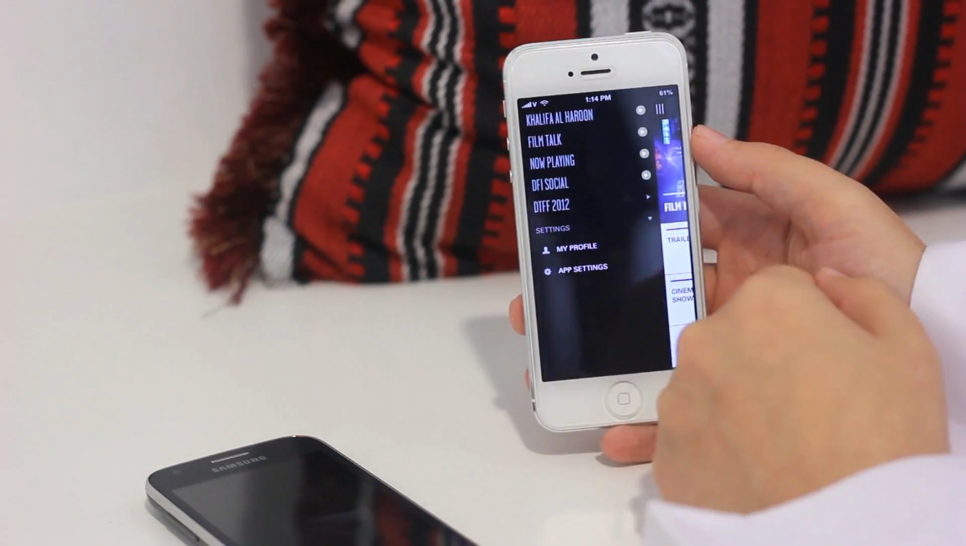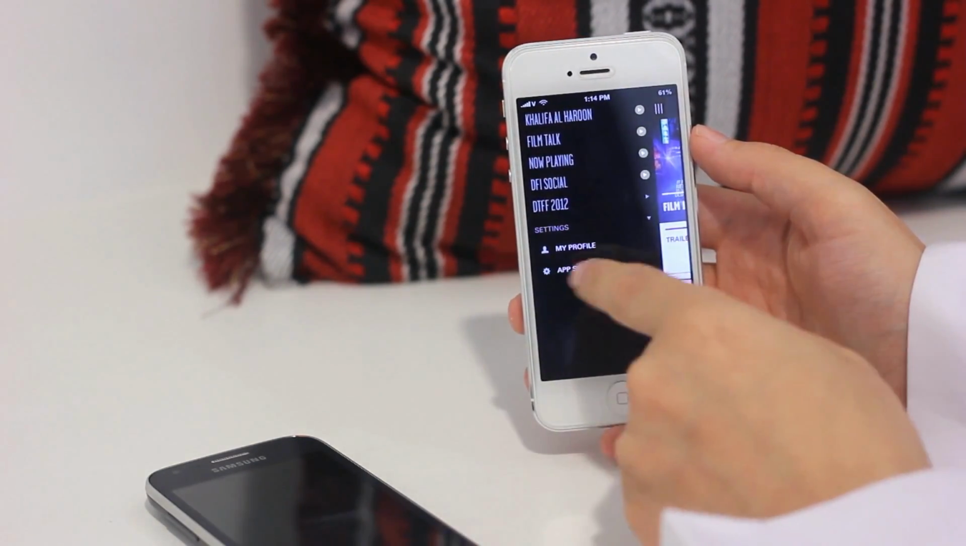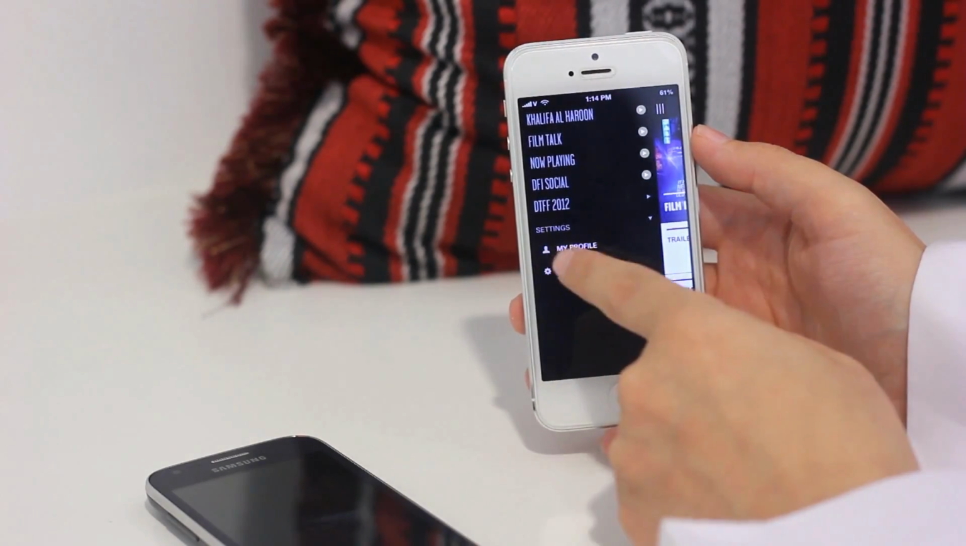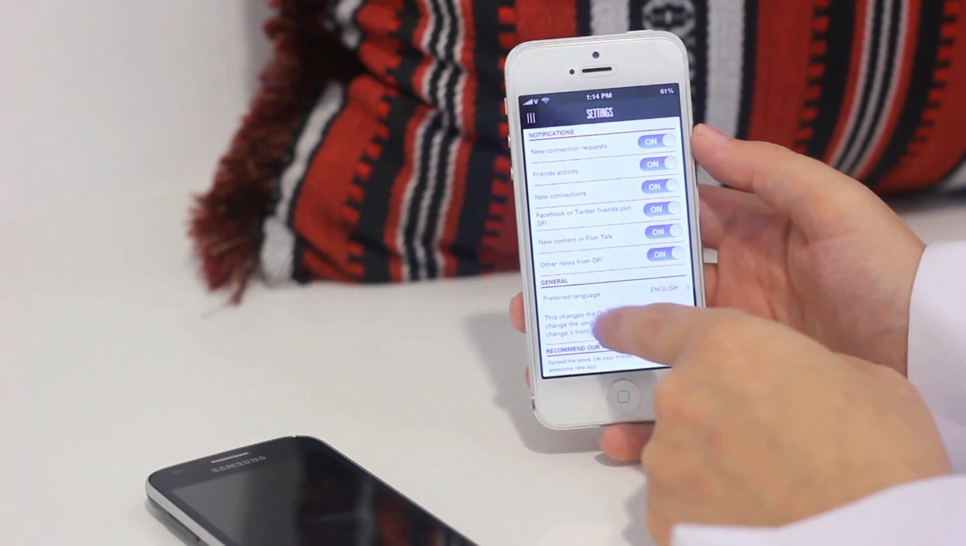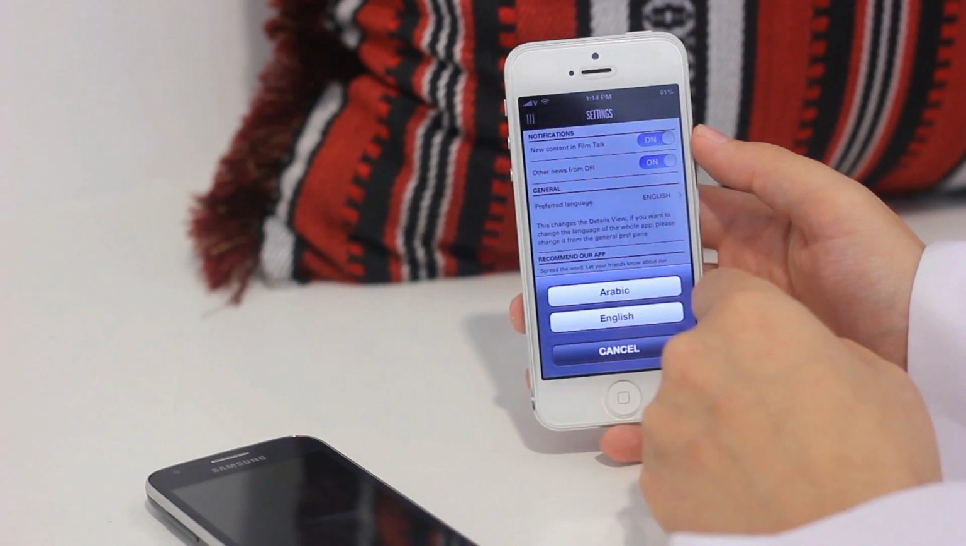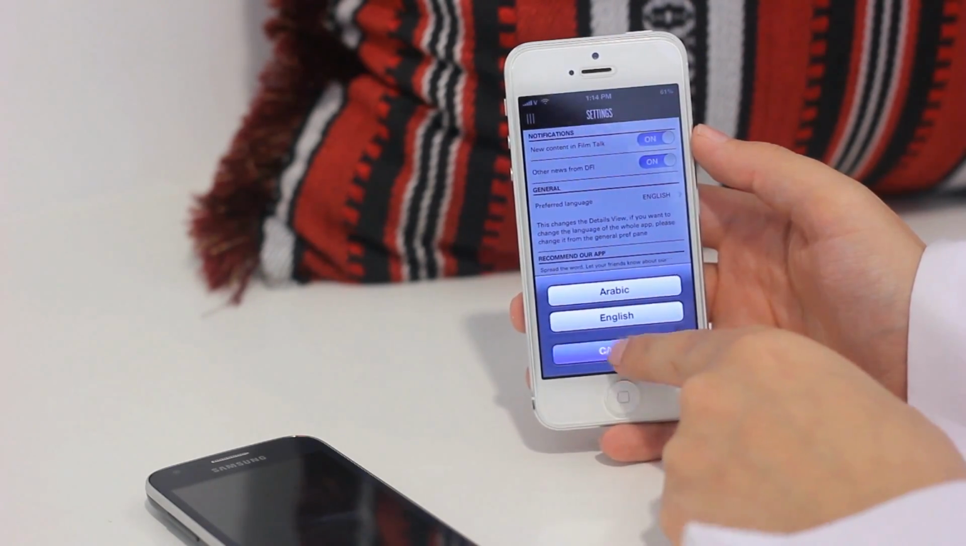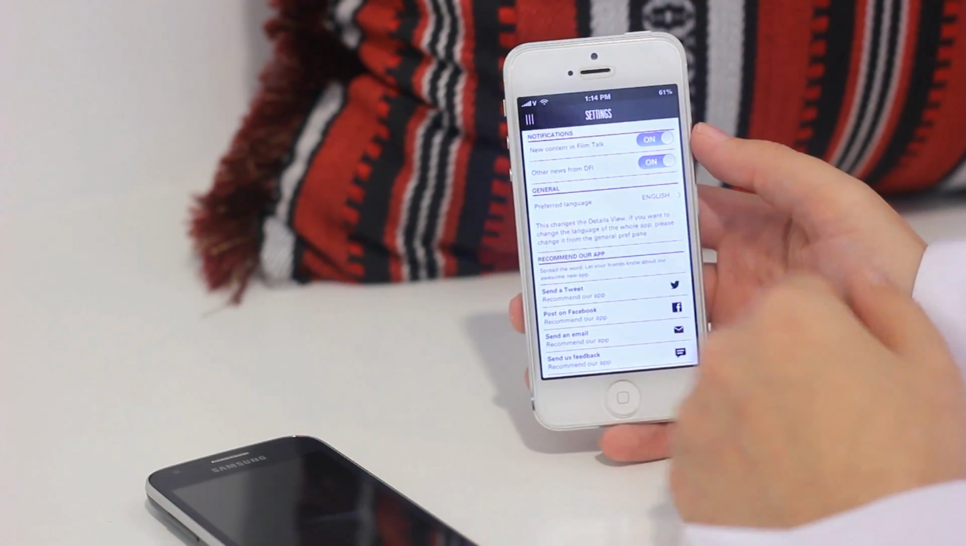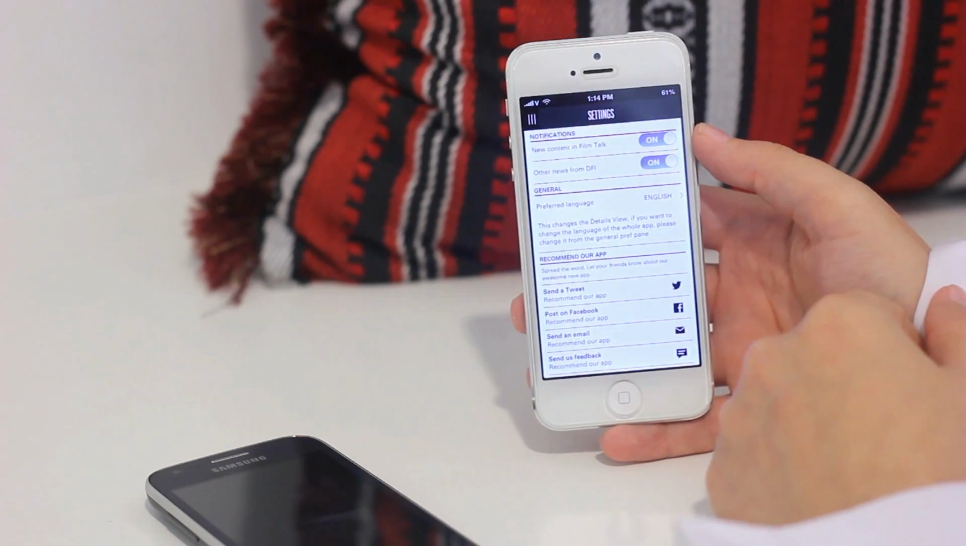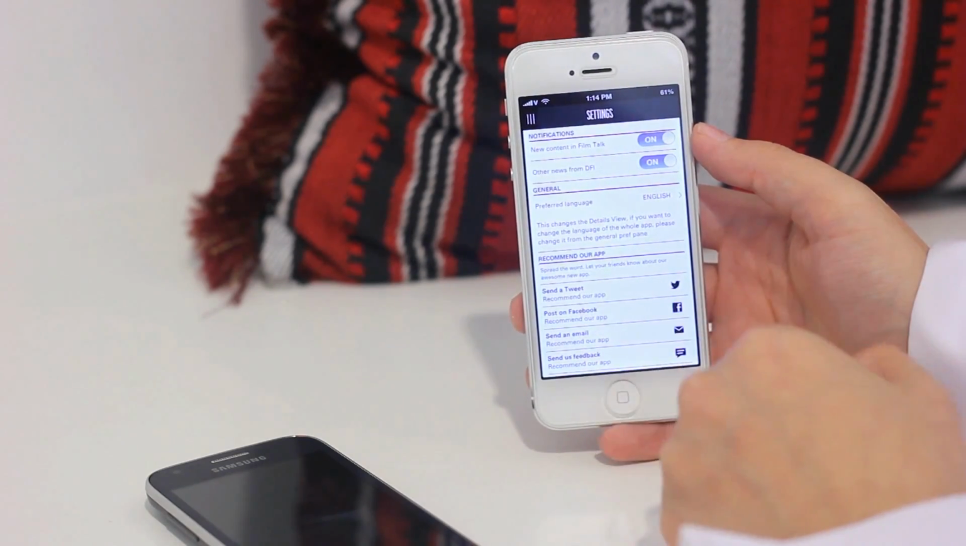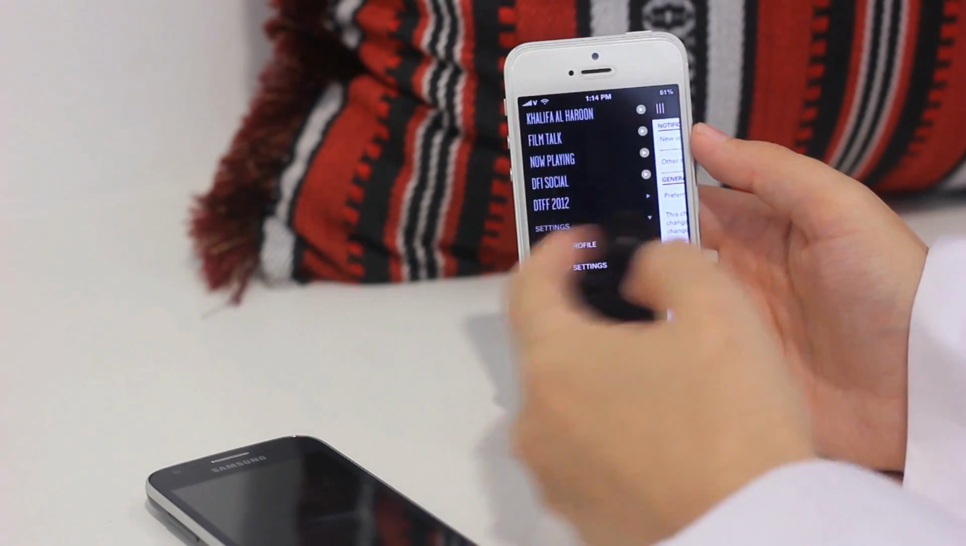So what are some of the settings that you're going to see? You're going to see your My Profile as well as application settings too. So if I click on App Settings, you can also see that you can change your preferred language to Arabic, which is fantastic. I love it when applications think about having both languages in English and in Arabic. Of course, you can send a tweet, post on Facebook, send an email, or of course send them feedback too. So let's go back really quickly.